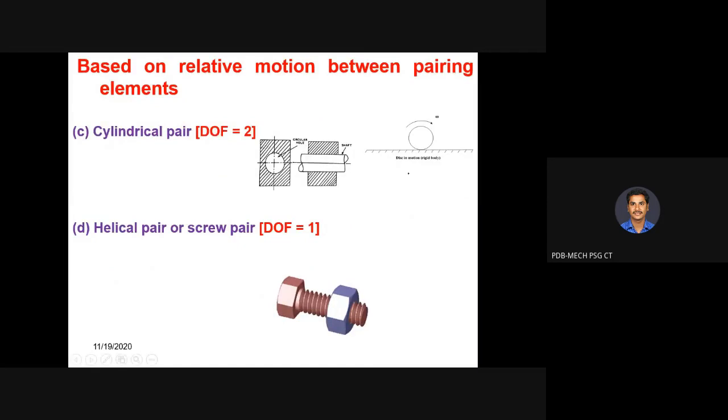Next, third classification is cylindrical pair. So what is meant by cylindrical pair? Tell me. Look at the diagram and tell me. It rolls over 360 degrees, sir. Okay.